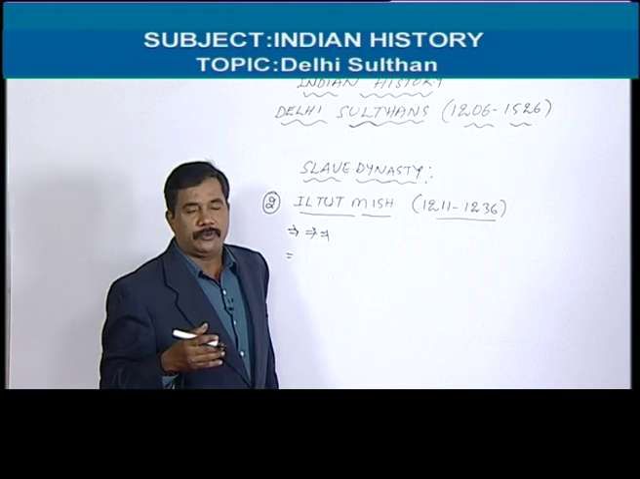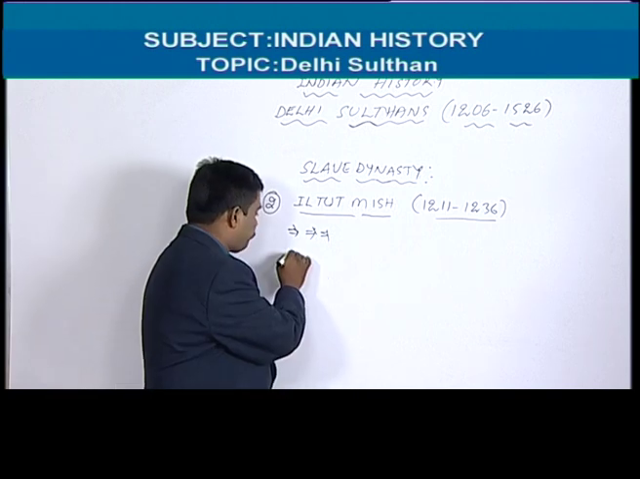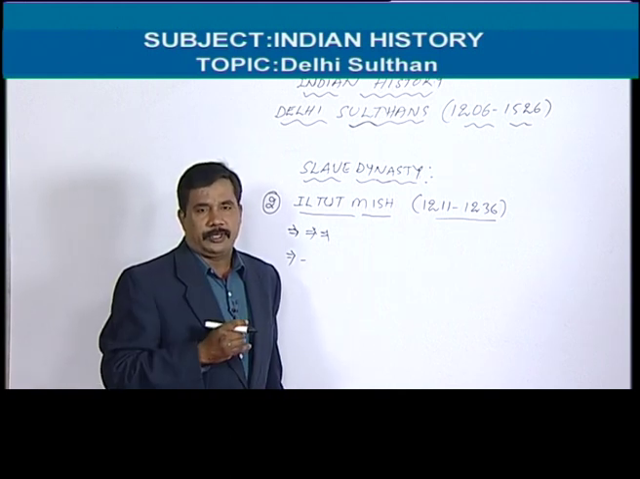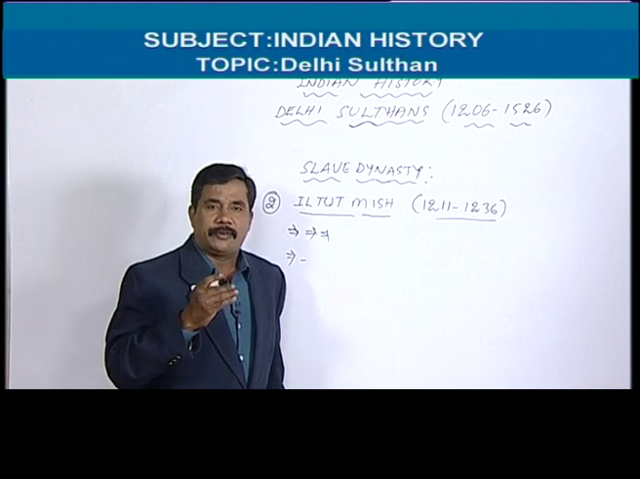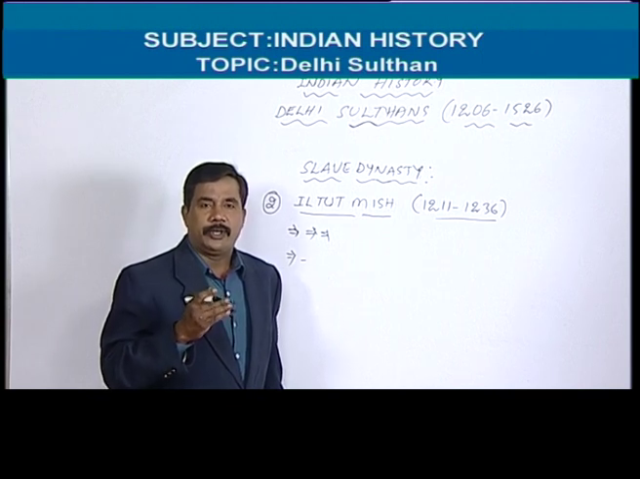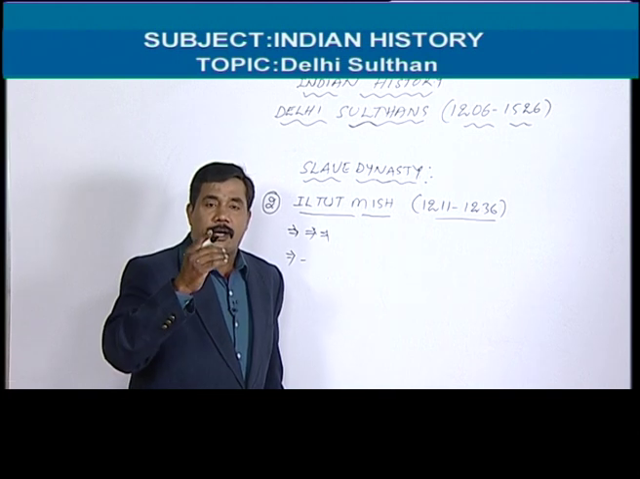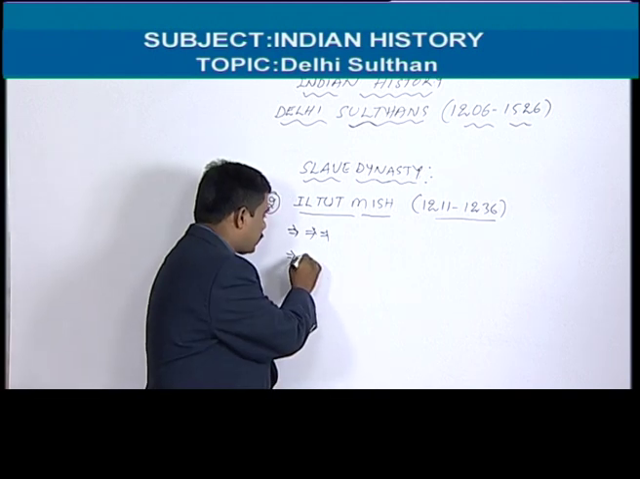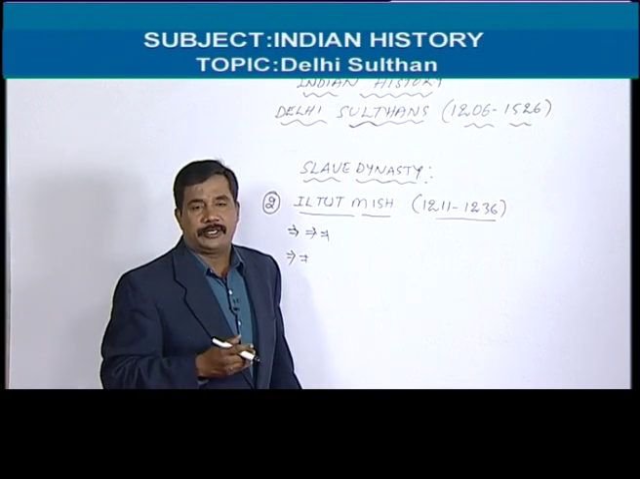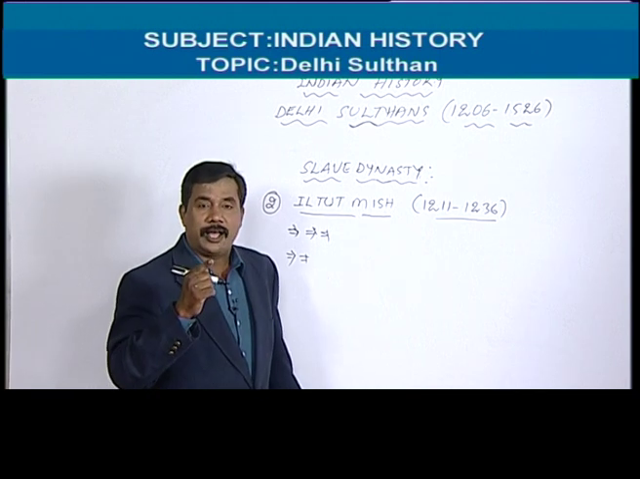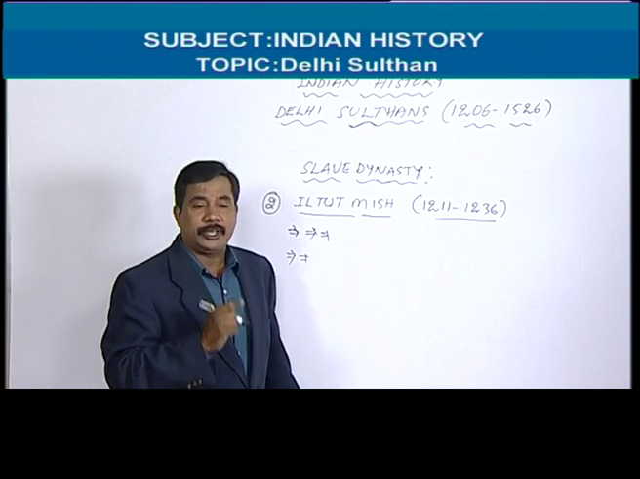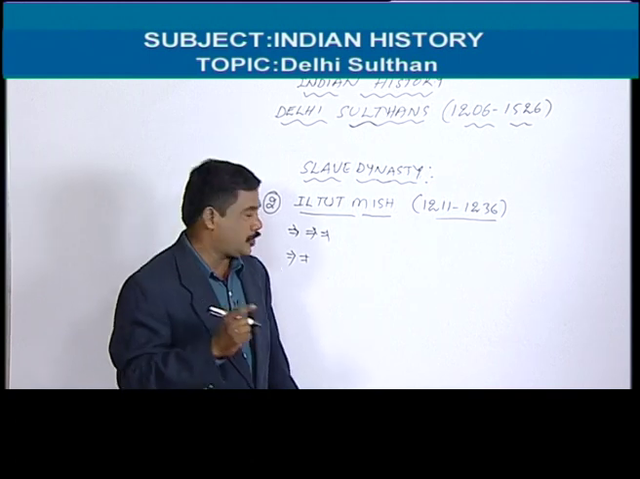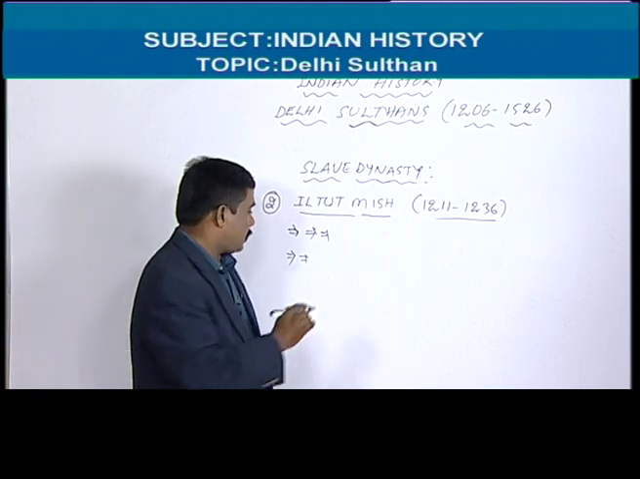What are the reforms? What did he reform? First of all, he introduced the Iqta system. Iqta is one kind of jagirdari system. The Sultan could not pay salaries to the army, and in place of salaries, he gave jagirs. The Iqta was ruled by an iqtadar, who had the powers to collect the revenue and supervise the administration. So this is the first reform.